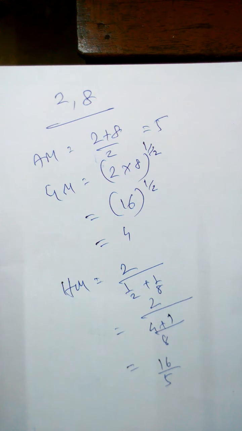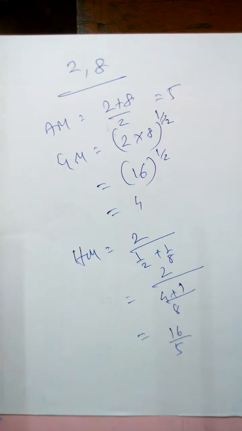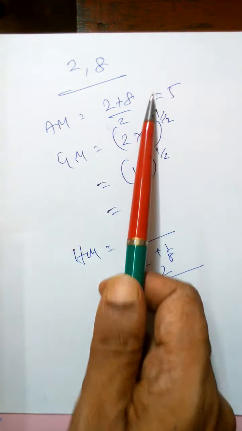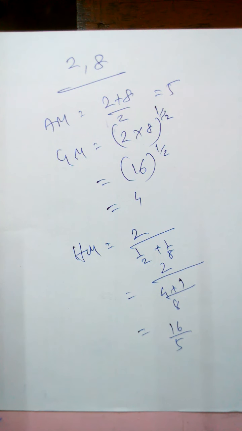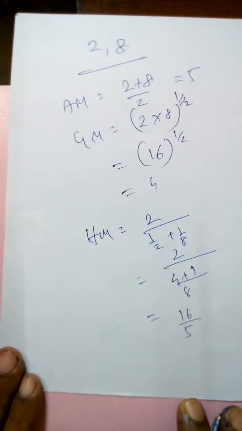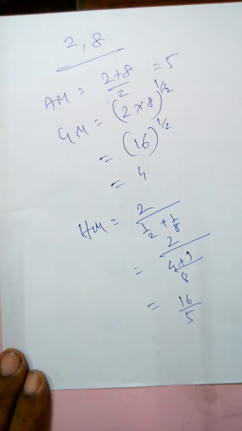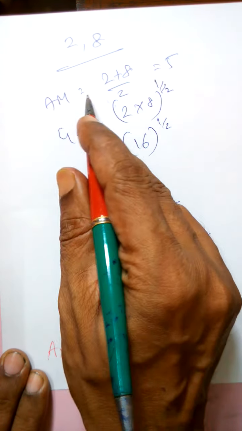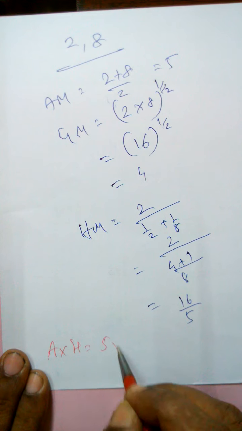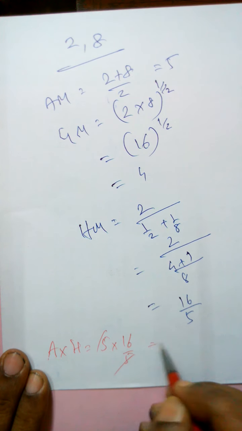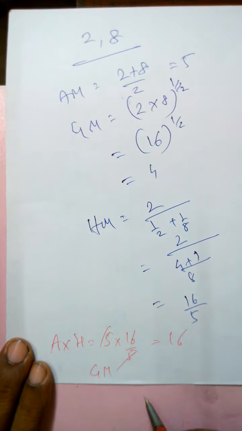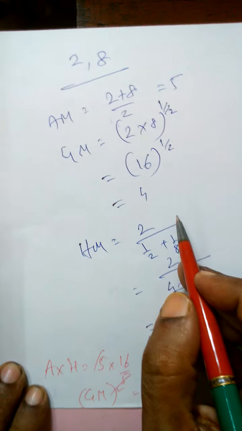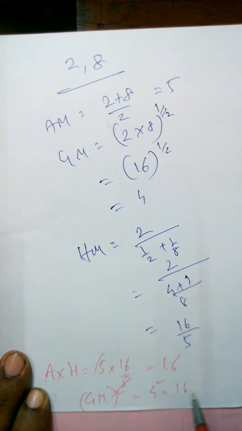Now come to what I said. It's not important to show, but I want to show what I said before, that for two values AM into HM will be GM square. To verify that, to establish that, I am doing it here. You remember the rule, but to establish it, I am showing this. AM into HM, you just multiply 5 into 16 by 5. 5 cancelled, 16. And what about GM square? GM square means 4 square. What is 4 square? 16.